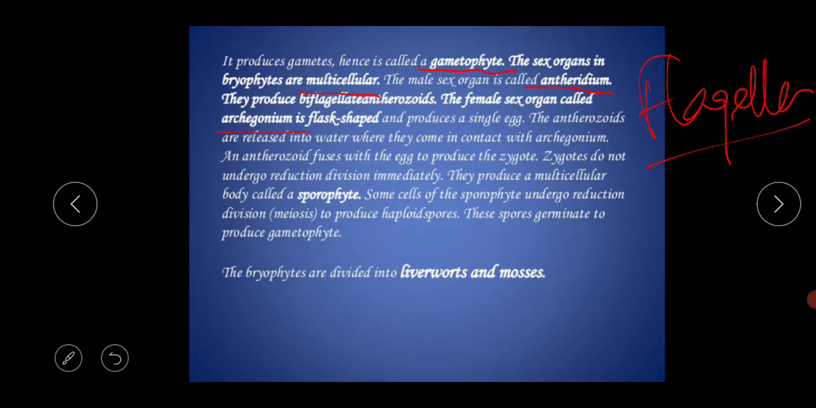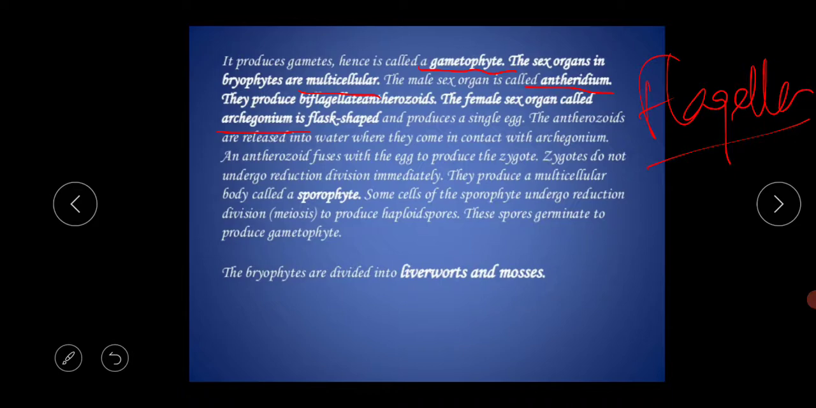There are two types of sex organs, the male sex organ and the female sex organ. Why? Because they produce the zygote through sexual reproduction. That's why they need two different types of sex organs. The male sex organ is called the antheridium and the female sex organ is called the archegonium.